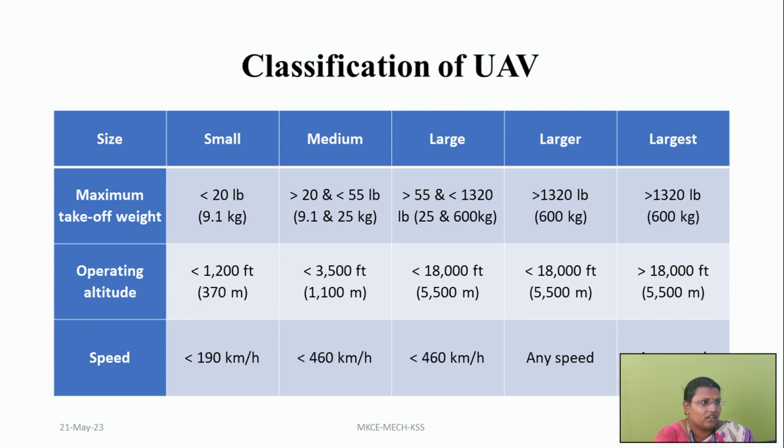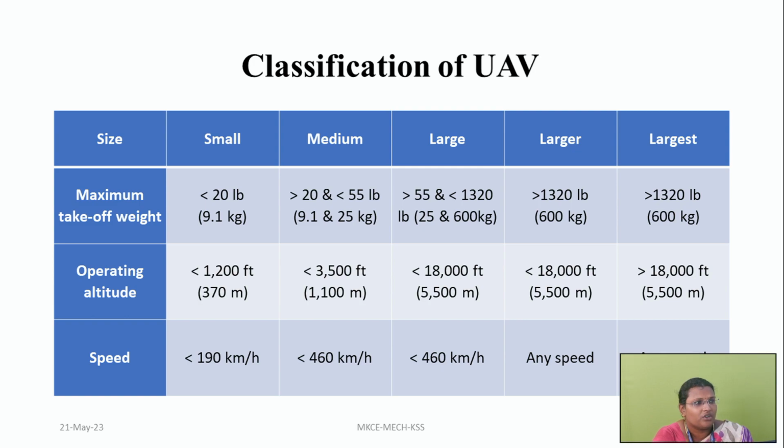If it takes a weight of less than 9 kilograms, that is called a small UAV. If it is between 9 and 25, it is called medium. If it is beyond 25 and within 600, that is called a large UAV. Above 600 kilograms, it is called larger and largest UAVs.